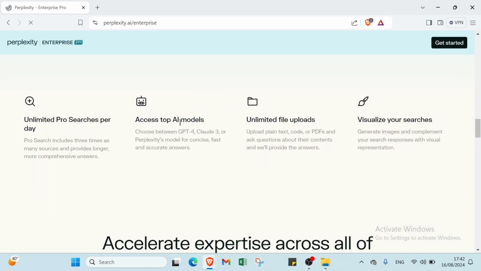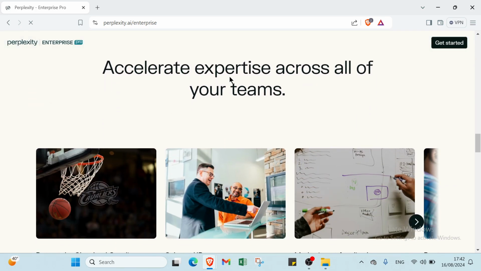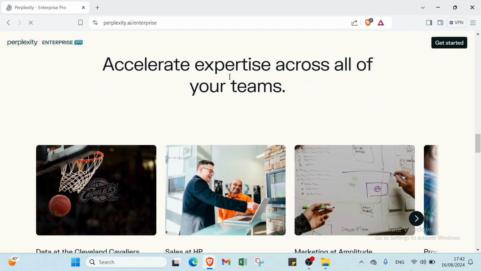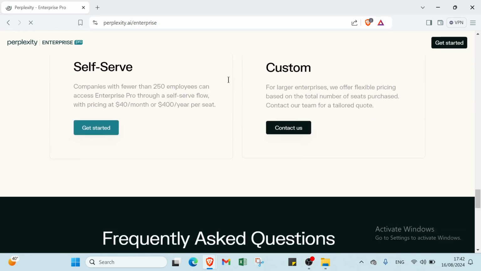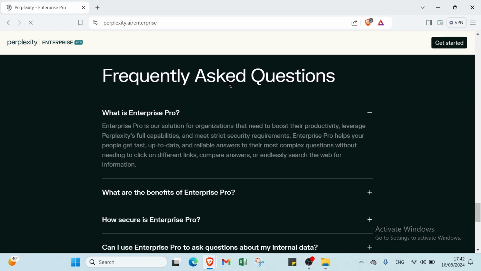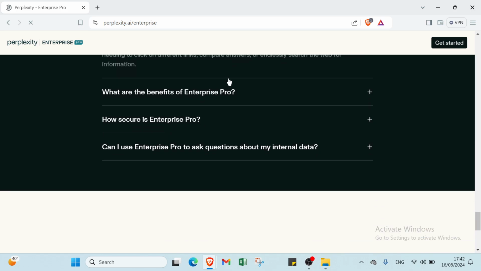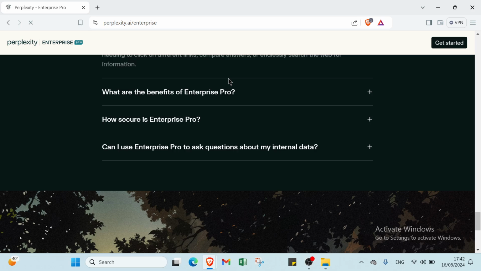Then we have freelance work. So you can, for example, offer a service on platforms like Upwork or Fiverr to write articles or conduct research using Perplexity. For instance, you could use Perplexity to quickly gather and synthesize information on a specific topic, providing high quality content faster than traditional methods.